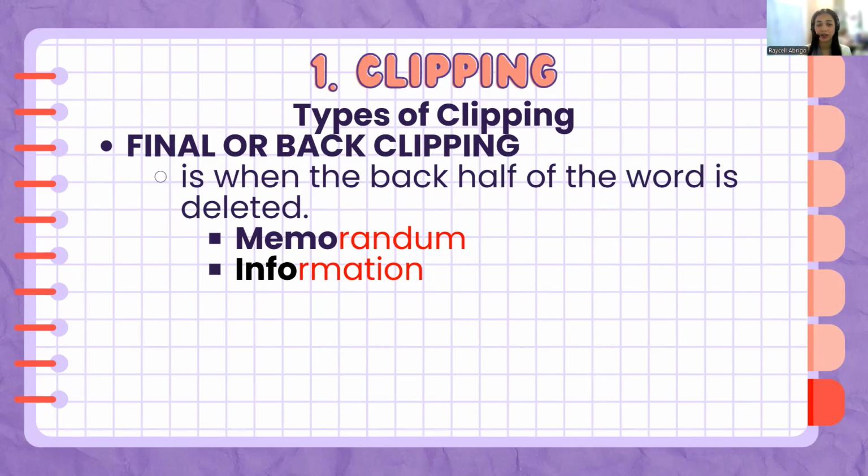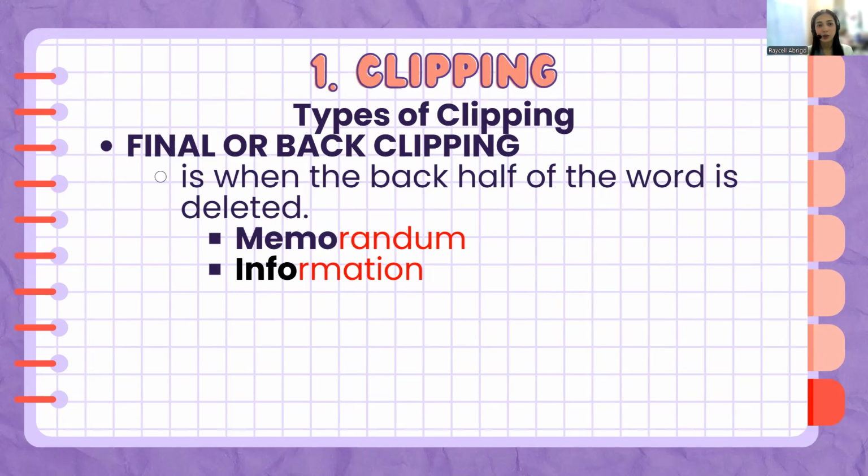We usually say, a memo has been issued for you. Same with information. We don't always say information. We simply say casually on a daily basis, info. So those words, memo and info, were formed using back clipping or final clipping, where we delete the back half or the last parts of the word.